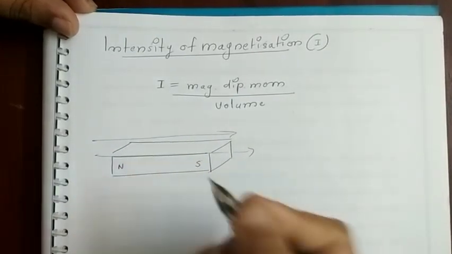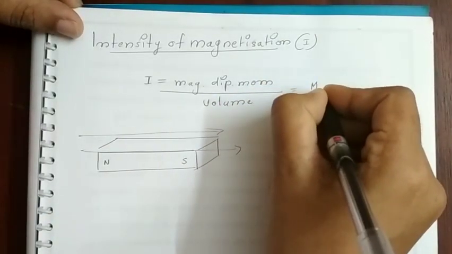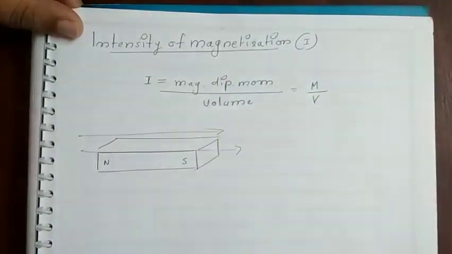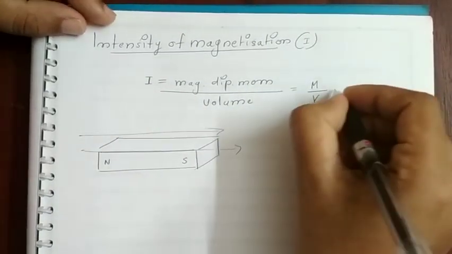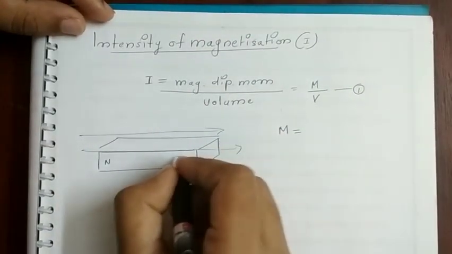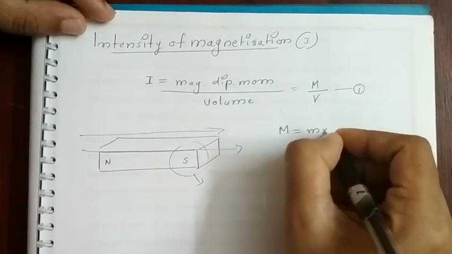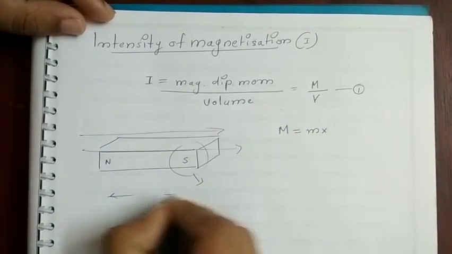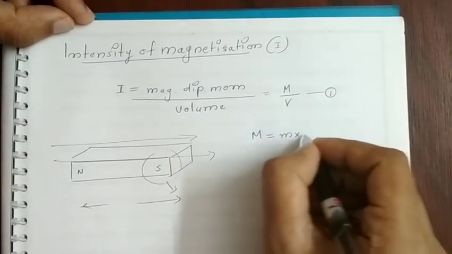That is, the material is converted into a magnet. So what is the magnetic dipole of this particular material? We know I is equal to magnetic dipole moment per unit volume. So we know that magnetic dipole moment M is equal to the magnetic pole strength small m into the total length of the material, that is small m into 2L.